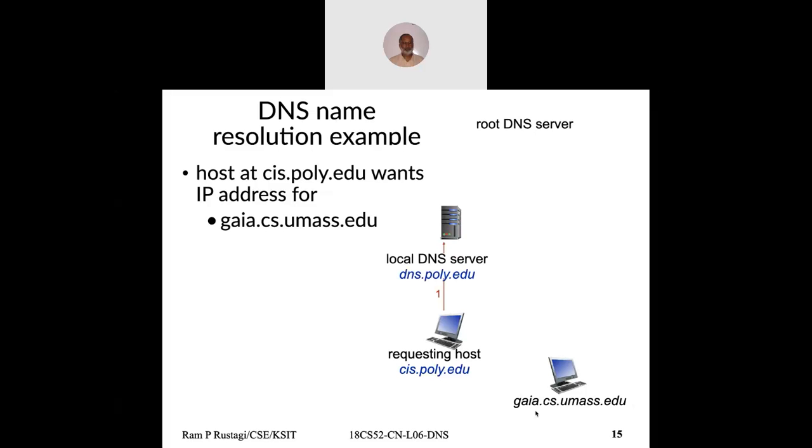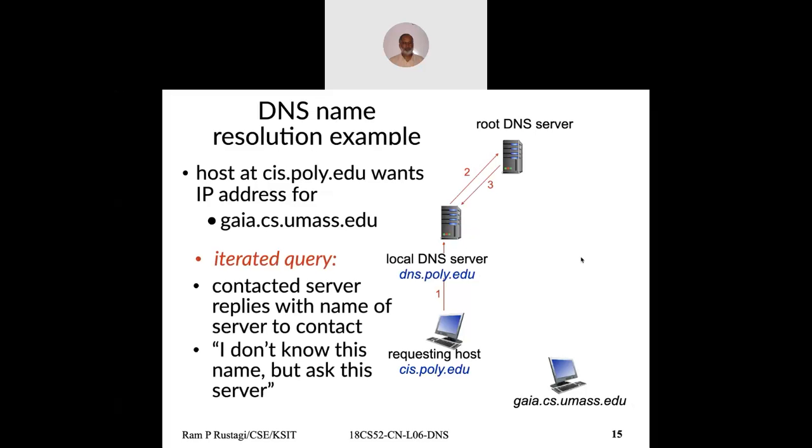This user first contacts the local DNS server, which we are connected to, probably run by the ISP, or even by the organization. It doesn't have it, then it will contact the root level DNS server. The root level DNS server doesn't have it, and it will redirect the local DNS server saying, I don't have it, but please contact the .edu top level domain name server.